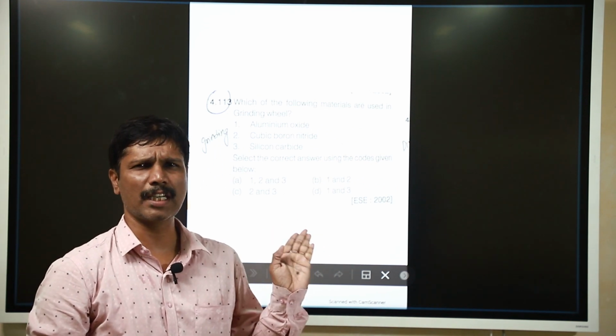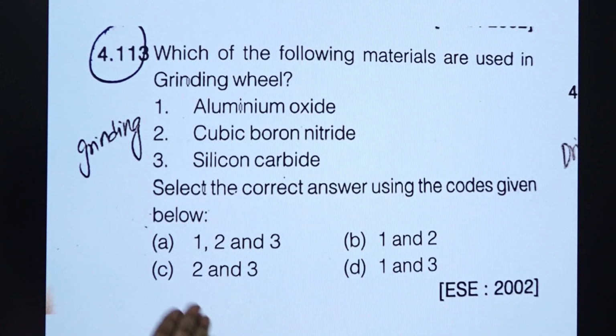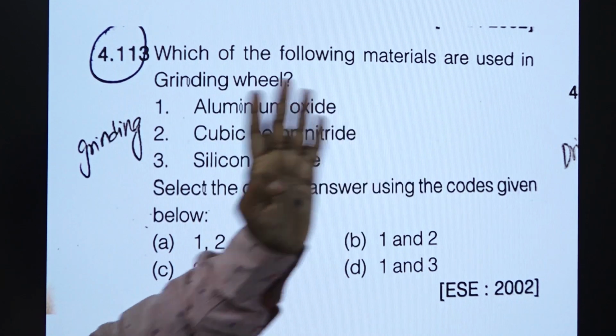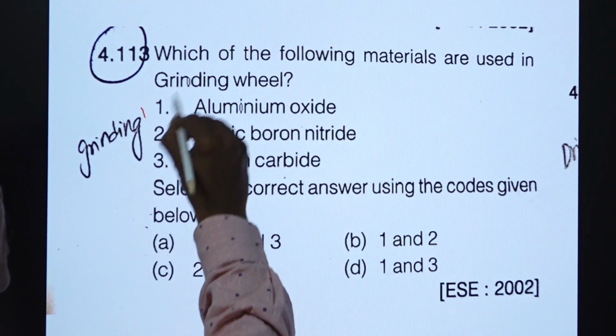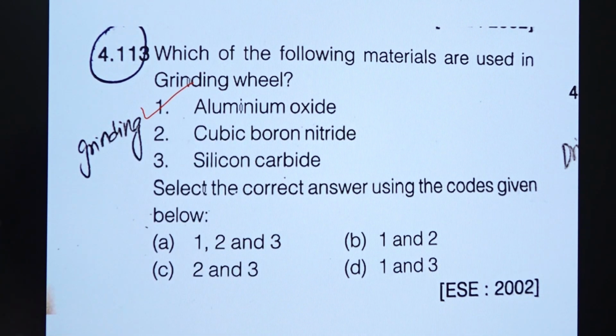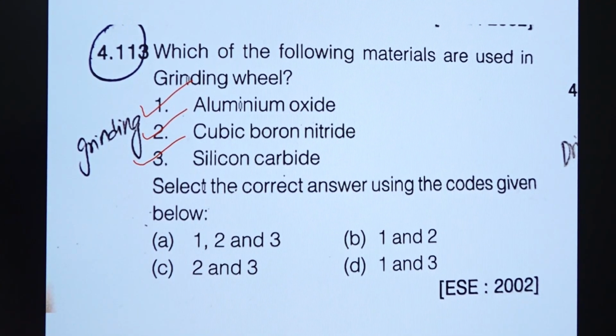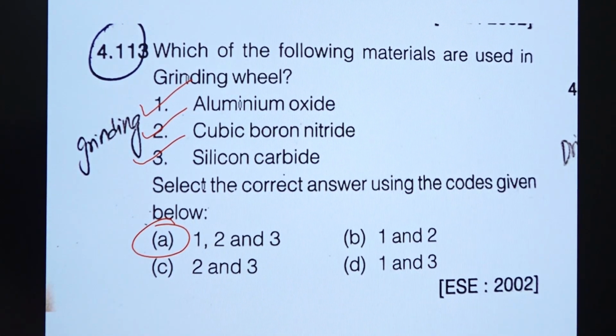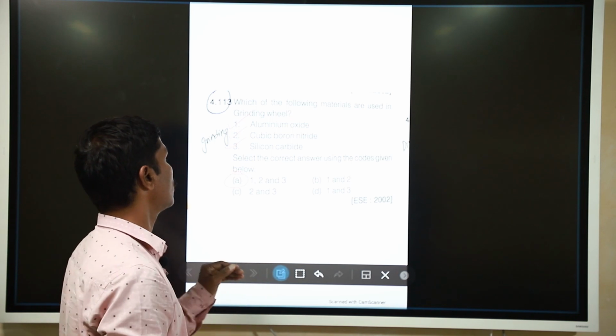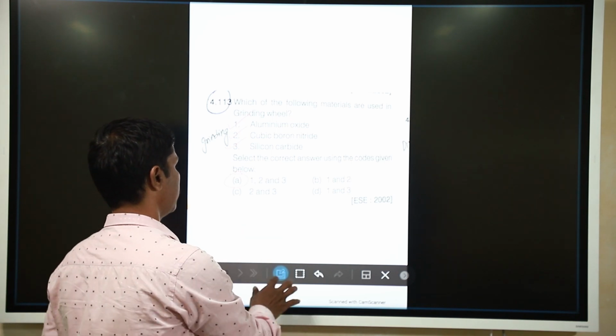So, this is the question which is asked in the competitive exams. Which of the following materials are used in the grinding wheel? So, in grinding wheel, what are the different types of abrasives used? Here aluminum oxide, yes, we can use, and cubic boron nitride can also be used, and silicon carbide. So, our option is A. All the things are used in grinding wheel, all are abrasives. So, we can use all the three.